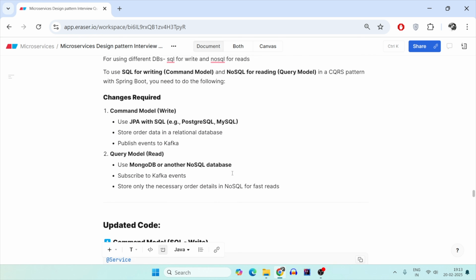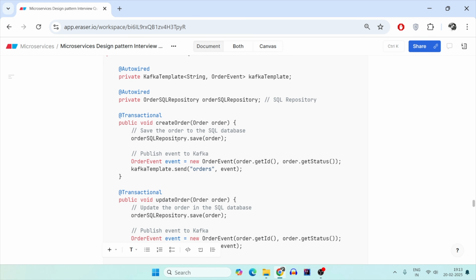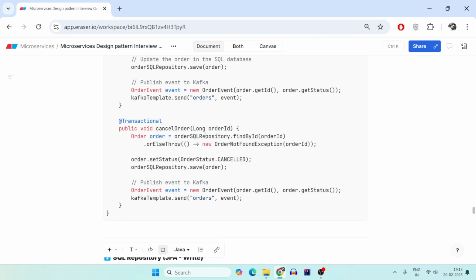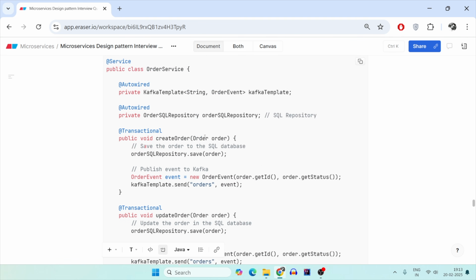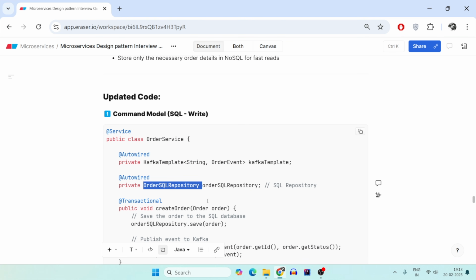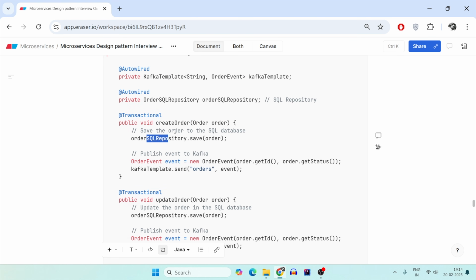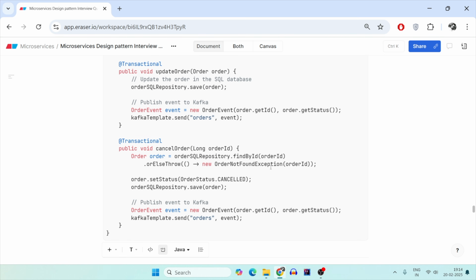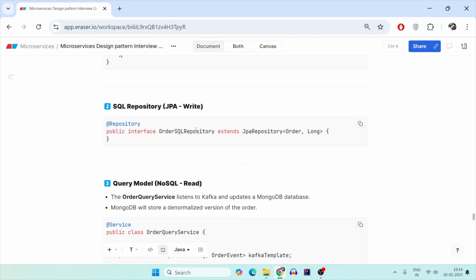Here also we can subscribe to that event, fetch the necessary order details, and add it to the NoSQL DB for faster retrieval. So the updated code remains the same, except the repository changed to order SQL repository here, and order Mongo repository there. The Kafka still remains the same, the topic still remains the same, create order still remains the same. It will validate, store it to the SQL DB and place an order with the order status. Similarly goes with update, and similarly with cancel. All that remains the same is it is going to send an event to the Kafka topic, and the data is stored in the SQL repository.